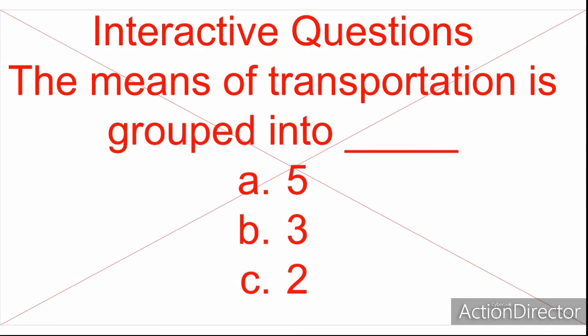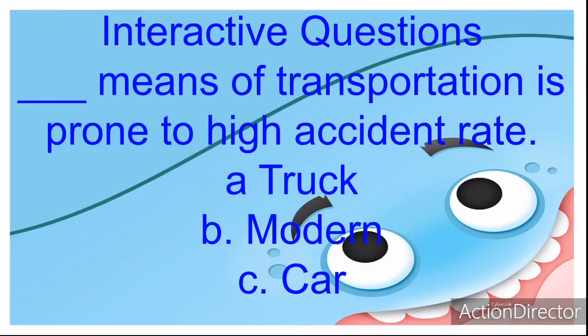The right option is C2: old means of transportation and new or modern means of transportation. The next we have is: dash means of transportation is prone to high accident rates. A, truck. B, modern. C, car. The right option is B, modern. Modern means of transportation is prone to high accident rates.